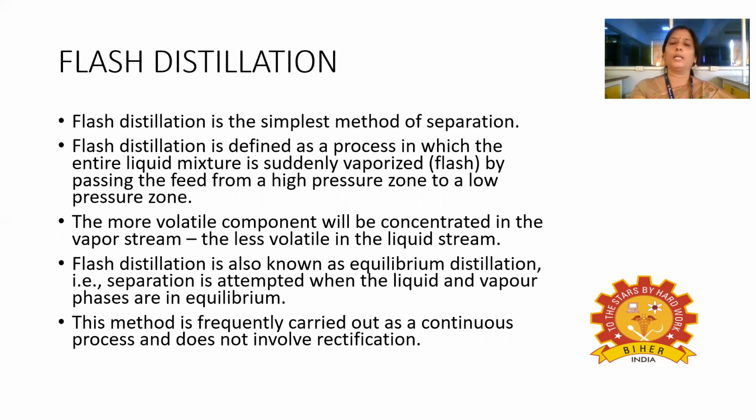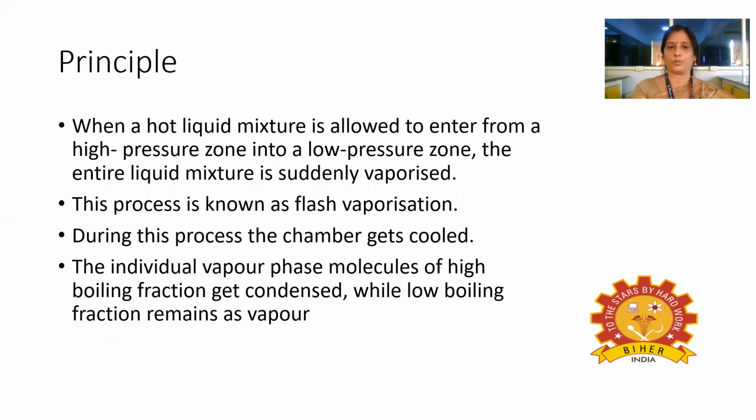The more volatile component will be concentrated in the vapor stream, and the less volatile compounds will be present in the liquid stream. This flash distillation is also known as equilibrium distillation. That is, the separation is attempted when the liquid and vapor phases are in equilibrium. This method is often carried out as a continuous process and does not involve a rectification process.